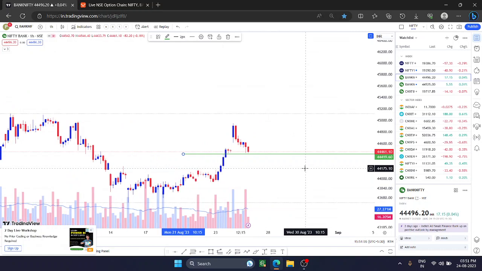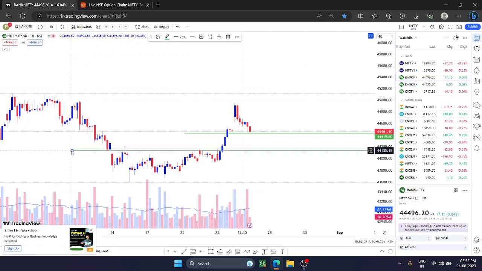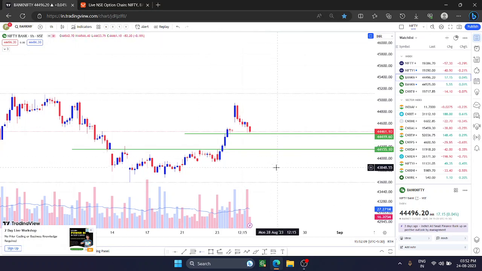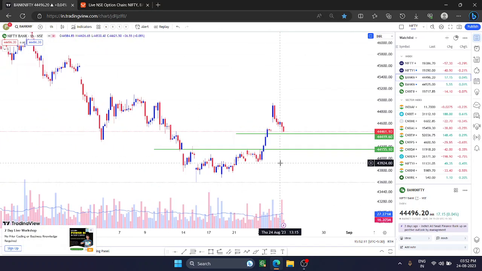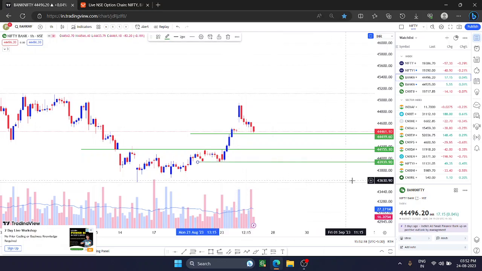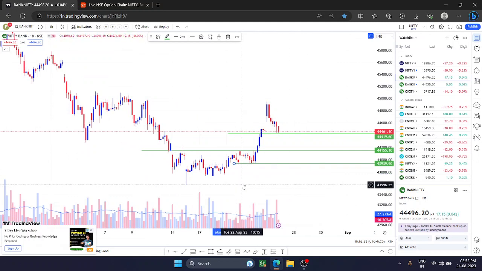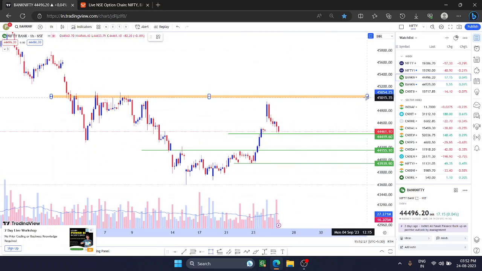this 44,400 level is a very important support area. If it breaks that level, then 44,135 is the next support area for Bank Nifty. Okay, and similarly, if it goes below that, the next support area will be this zone, that is 44,939. And if we talk about the resistance area, all this area will act as a resistance area above 45,000.